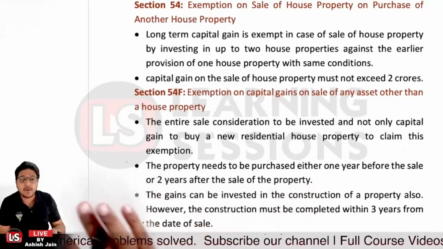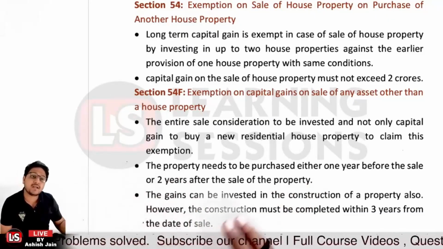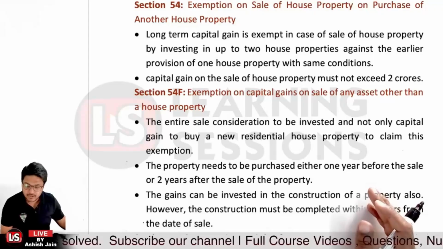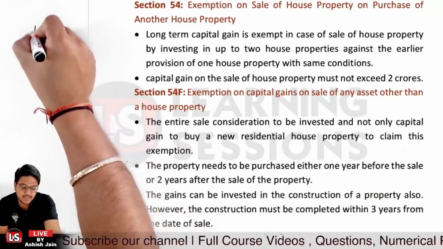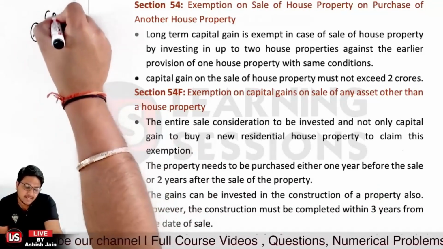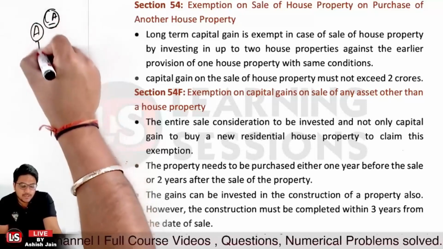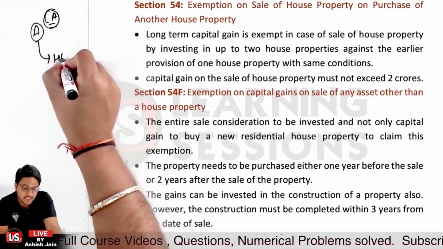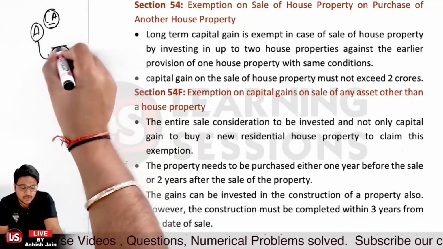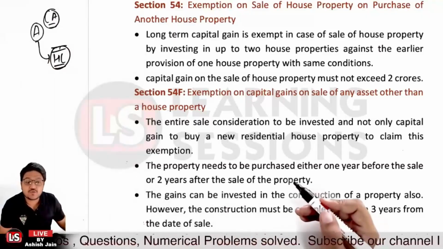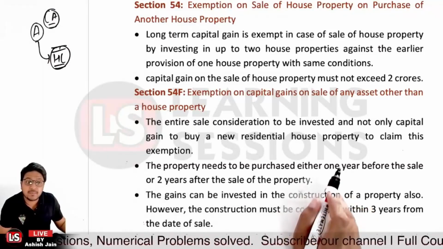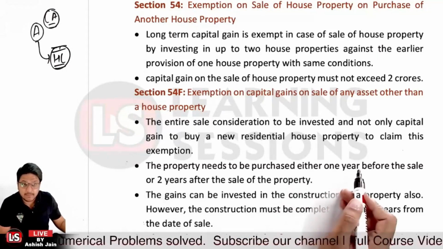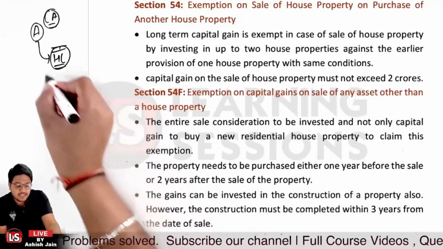If that particular amount has been used to acquire a new residential property, let's say a person has sold any other capital asset and there was capital gain. Now if that person purchases a house property, in that scenario there is exemption from the long-term capital gain. But the property needs to be purchased either 1 year before.